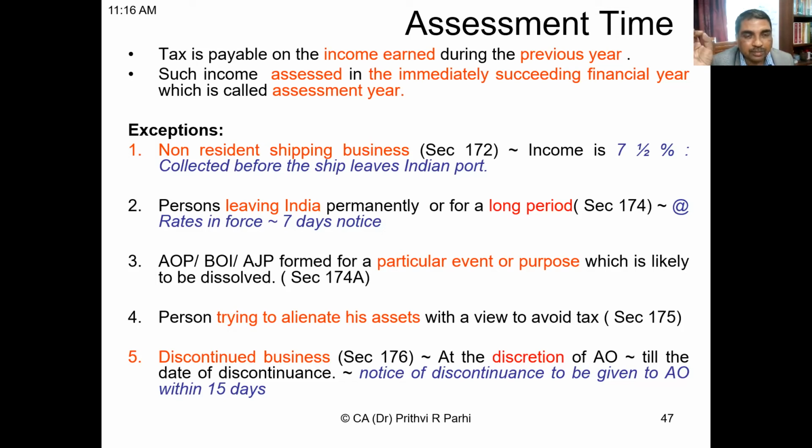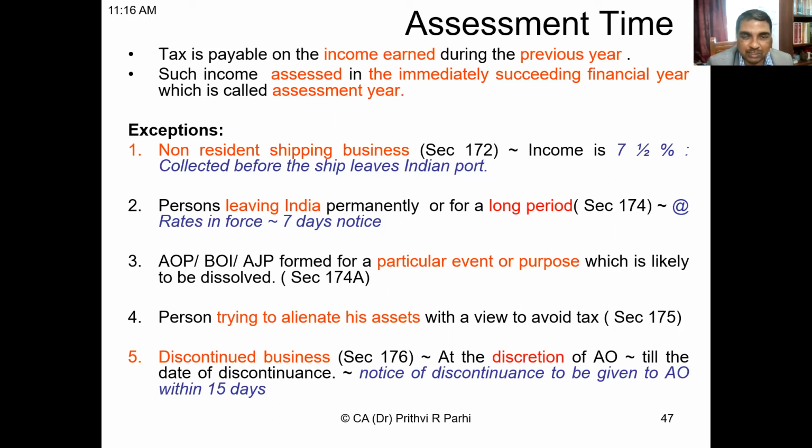Yes, sir. The third instance is an association of persons, body of individuals, or artificial juridical person which is formed for a particular event or purpose and is likely to be dissolved. Let us say a joint venture has been formed for construction of a flyover, or an association has been formed for conduct of a sports event.